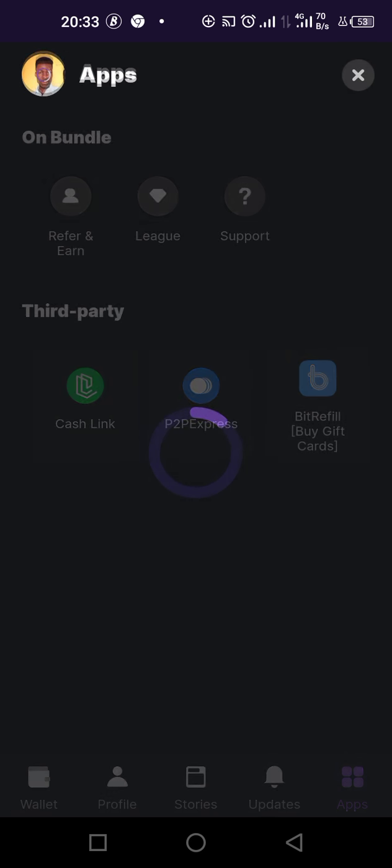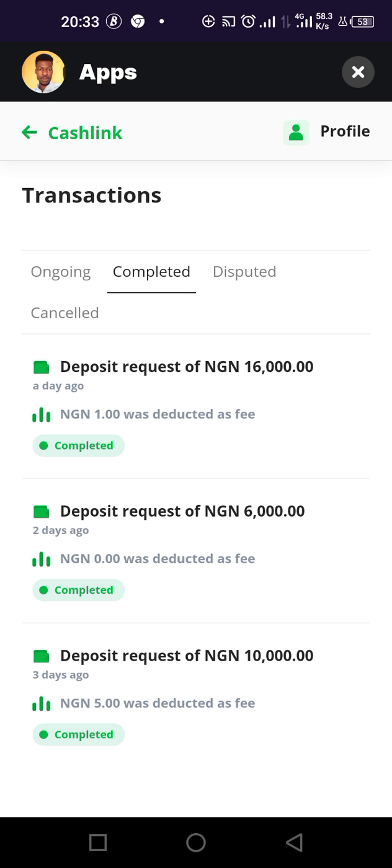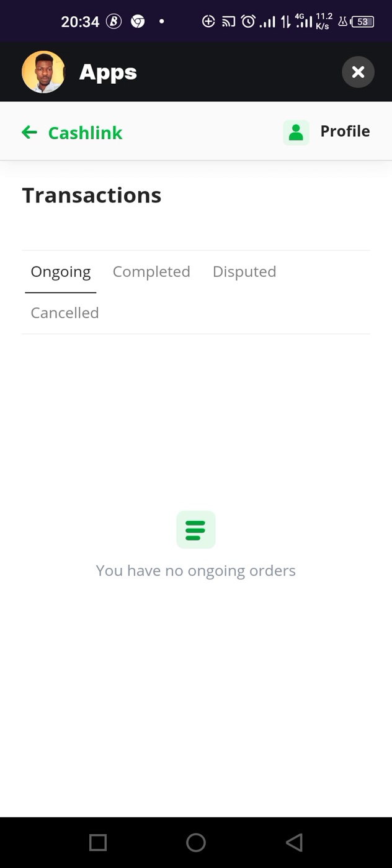If you go to Cashlink, I also love Cashlink. I have completed some transactions there, which you are seeing. I deposited money to this person. It's like P2P. The person charged 1 naira for the transaction. I deposited money to him, P2P, then he sent it to my Quidax, to my Bundle account.